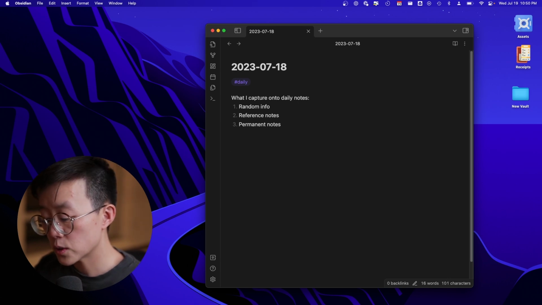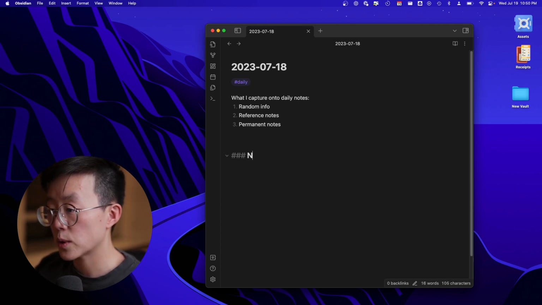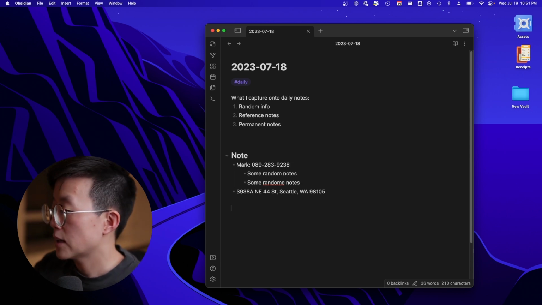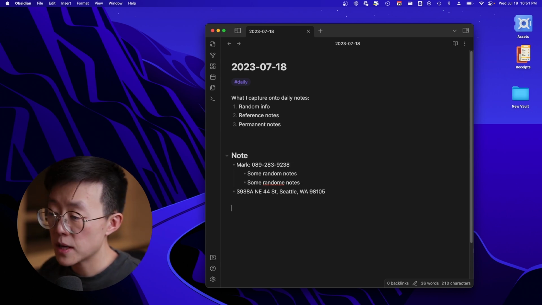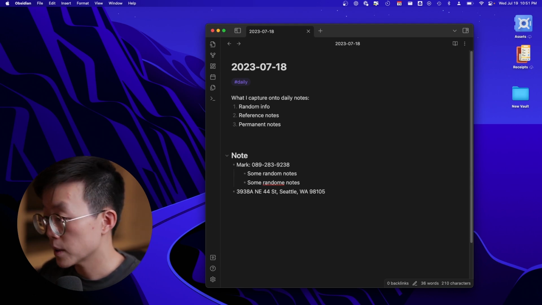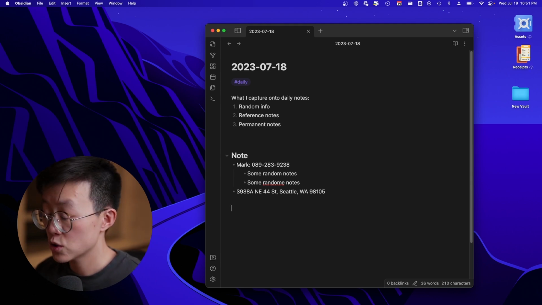So let's say I want to capture some random information. I can create a section for that, and then I can write down phone numbers or any information that I don't want to forget, and I want to put it somewhere. It doesn't have to be super organized.